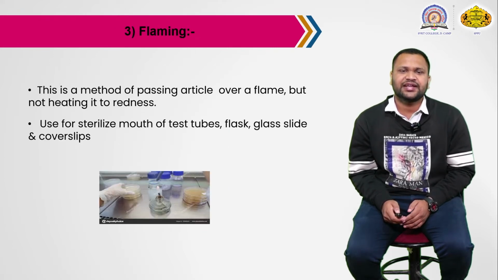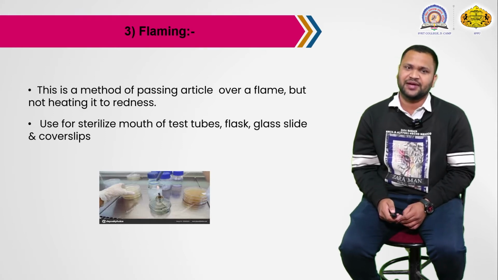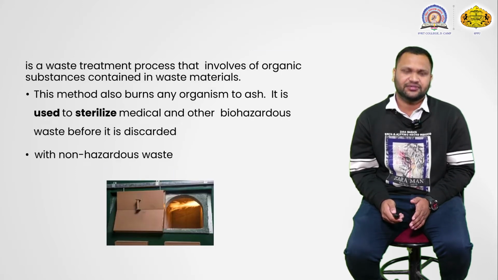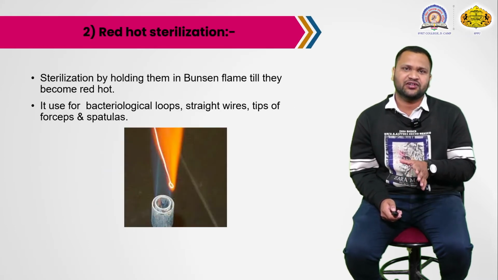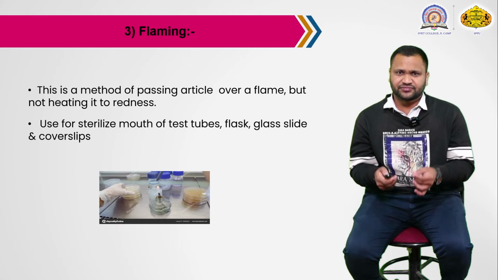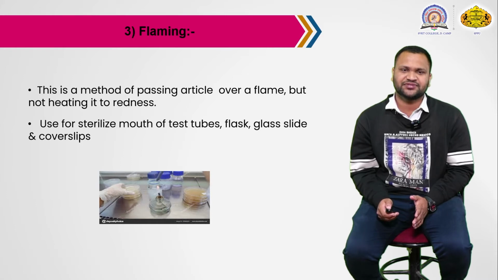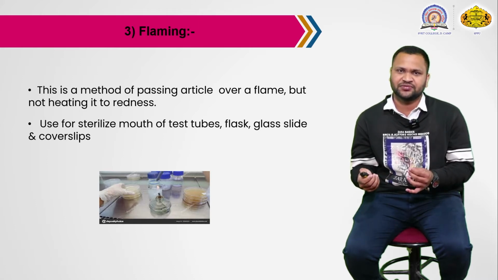Next is flaming, one of the good practices in our microbiology lab. It is the method of passing an article over a flame without heating it to redness. In red hot sterilization, we wait until the material becomes red hot, but in flaming, we just pass the material through the flame and do not wait until it becomes red hot. We use it for sterilizing the mouth of a test tube, for example when we transfer a culture from one test tube to another.